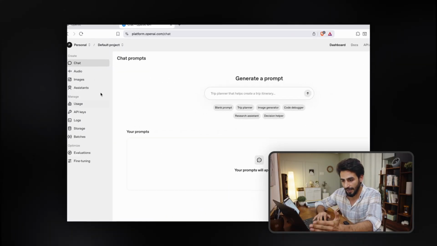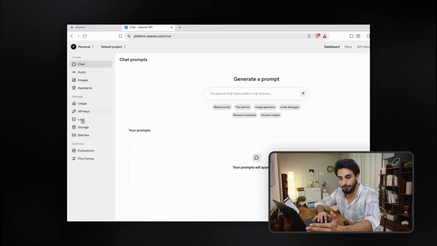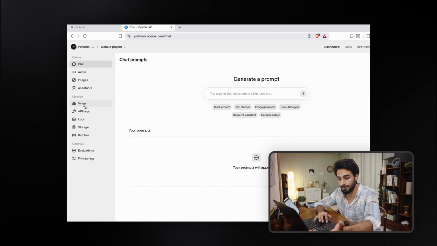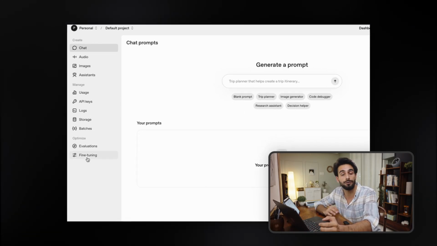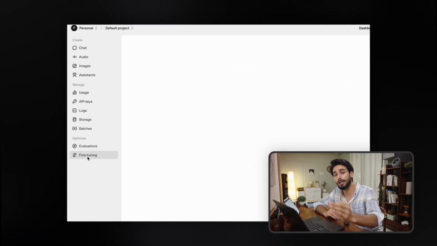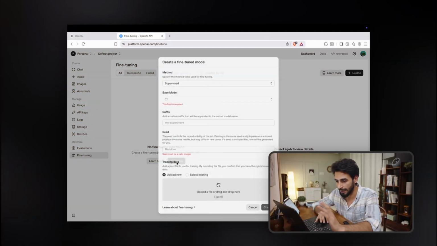Under here on the sidebar, you can see a couple of options: audio, image, assistants. And the last option is fine tune. So this is where we are going to fine tune our model. The most important thing for this process is data. We need data of Naval Ravikant because that's what we are doing. I already have over 200 sets of questions and answers in the style of Naval Ravikant. So let's get started. I will click on create here.